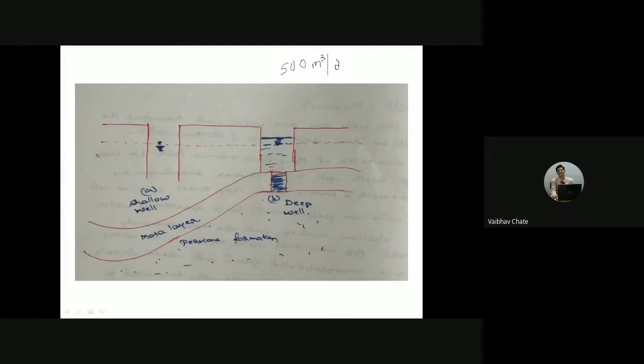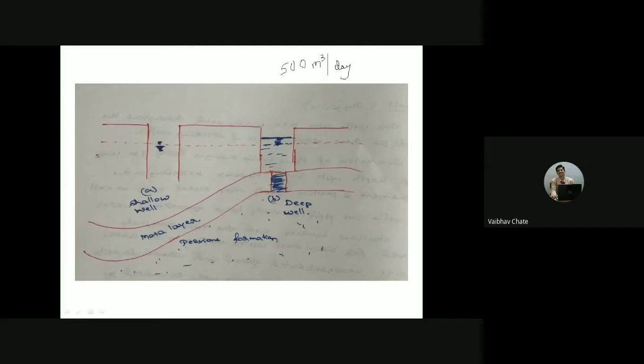Now you can ask me, 5 lakh liters I have told and 500 cubic meters I am telling. That means 1000 liters means 1 cubic meter. So 500 multiplied by 1000 means 5 lakh liters per day.